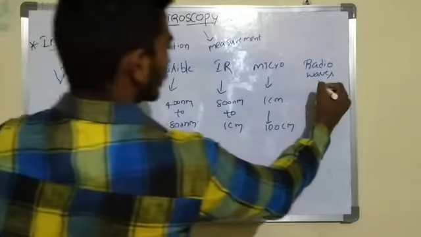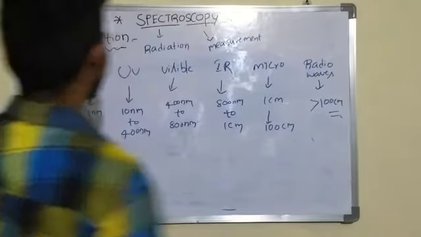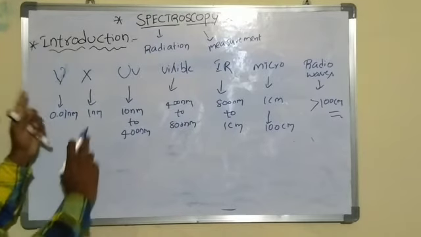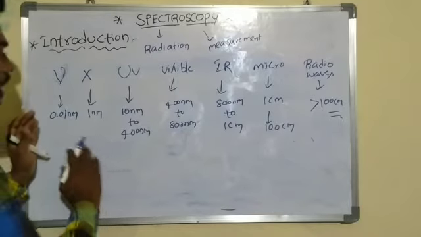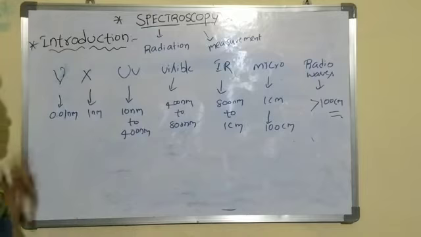Radio waves have wavelength above 100 centimeters. These are the wavelengths of the regions of electromagnetic radiation.